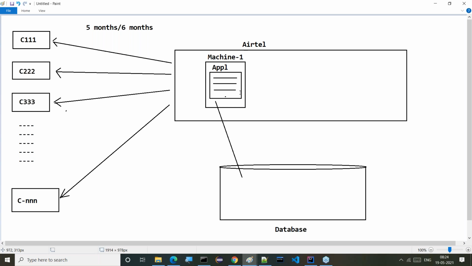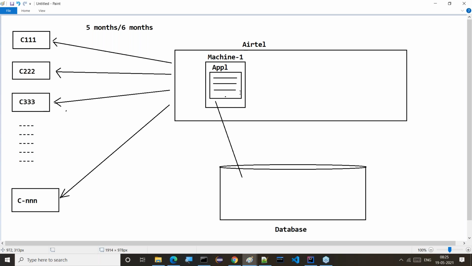Even if I use 32 GB or 64 GB or 128 GB, it is still a single machine, and at a time that single machine can generate a bill for only one user, one customer. Again, it is still not scalable, still not feasible. Even though we increased RAM capacity, that single machine's resources are not sufficient to generate bills for all the customers.